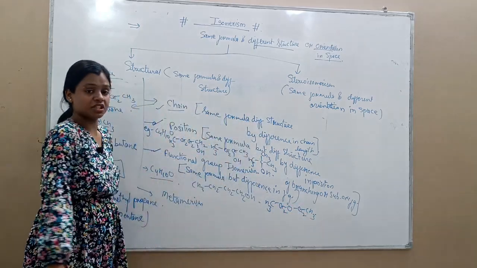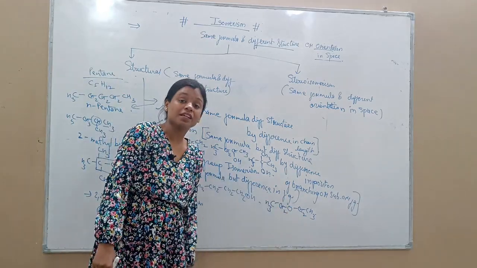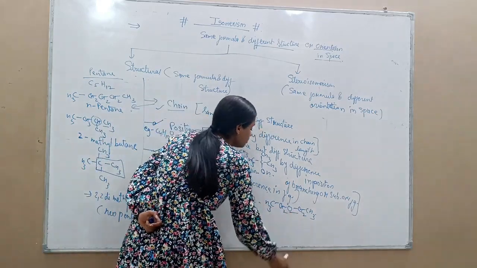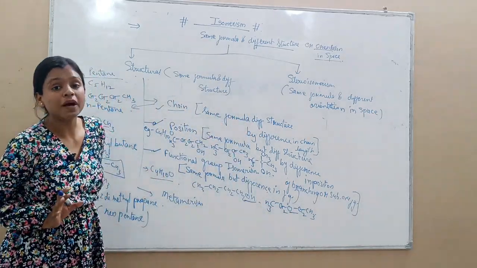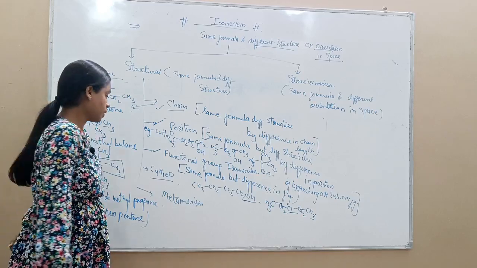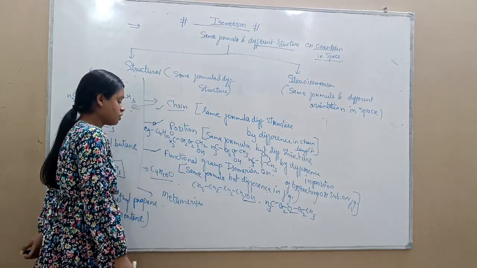That is also C4H10O. So this is butan-1-ol, which is an alcohol, and this is an ether. They have different functional groups, which means they are functional group isomers of each other. Clear that thing? Okay.